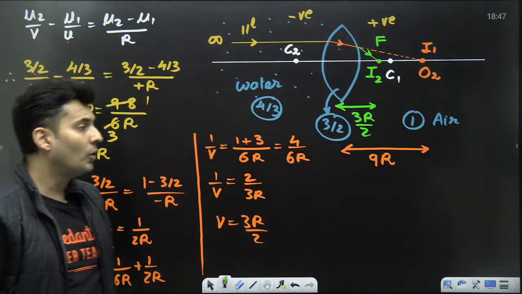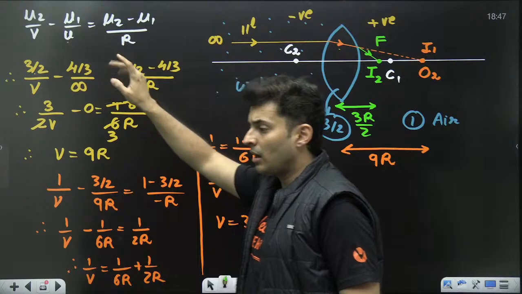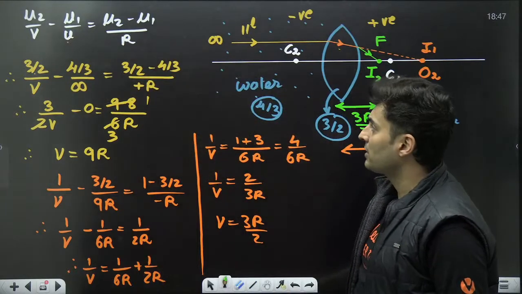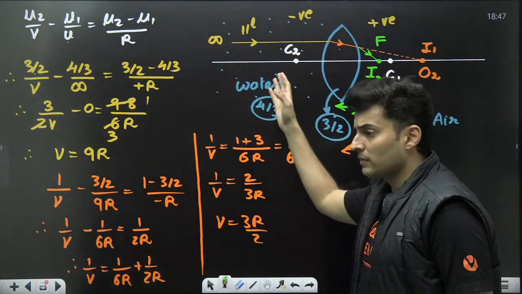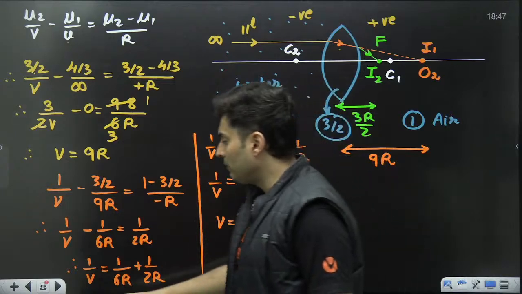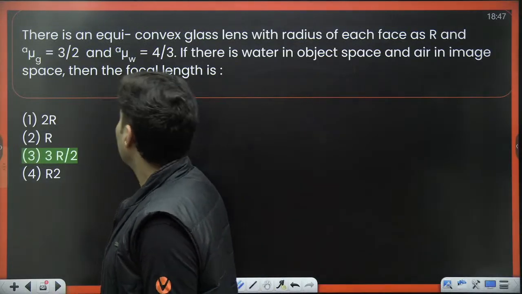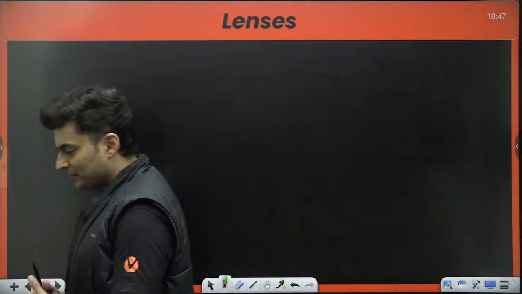All right. So I hope everybody has finally understood how to use this formula, how the sign convention works, how the radius of curvature is taken and other things. Cool. Shall we go ahead with the next part? And that is basically, I think, lenses. Everybody ready for this? Cool.